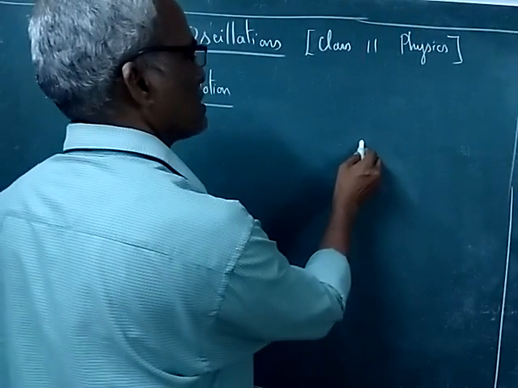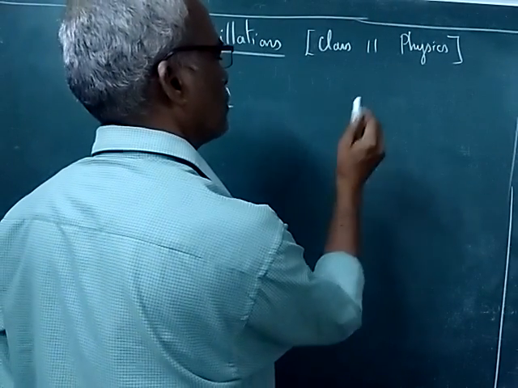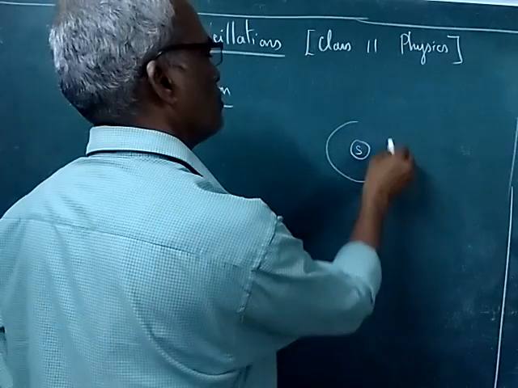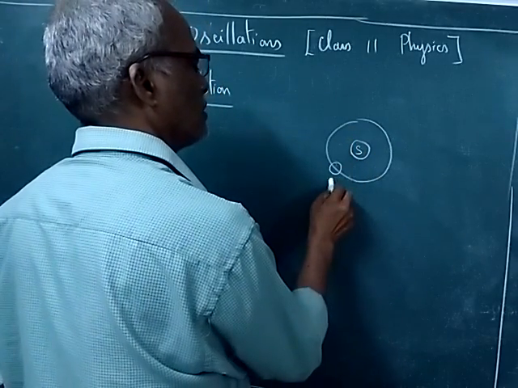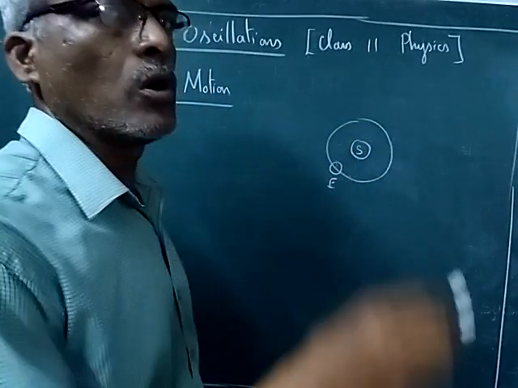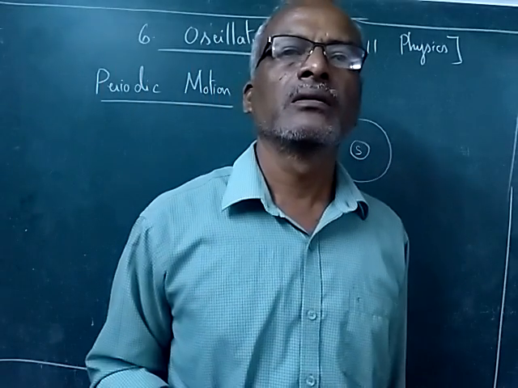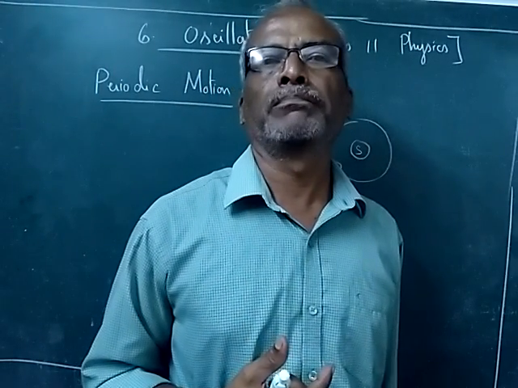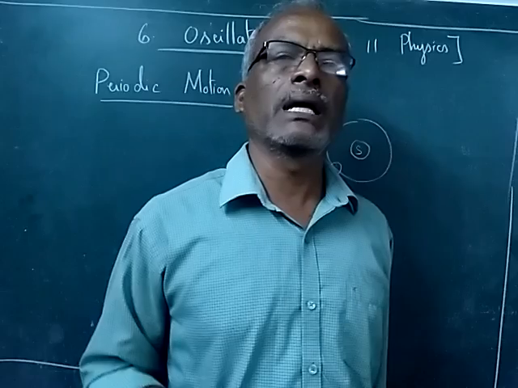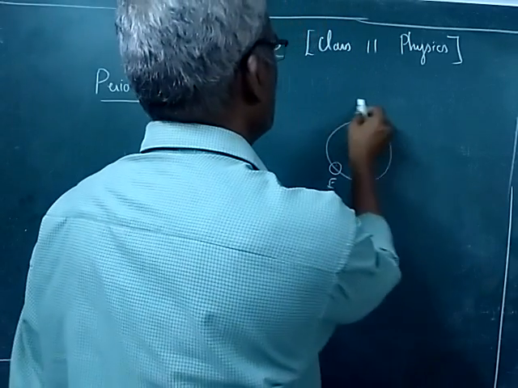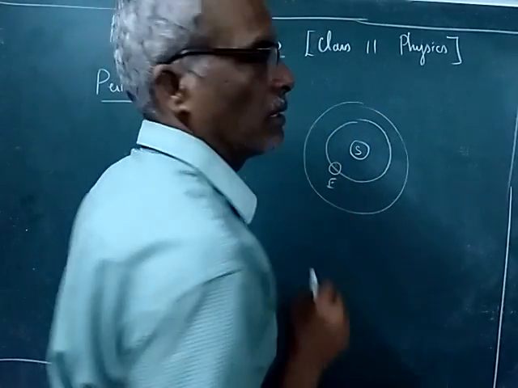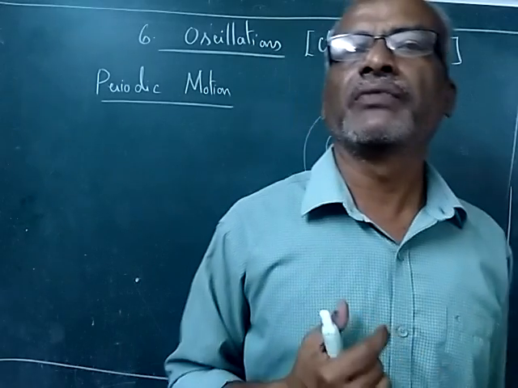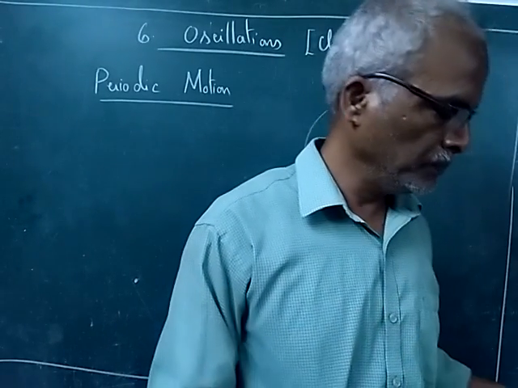If you see, this is the sun, okay, and the earth revolves around the sun with a definite period of time. Similarly, all the planets are revolving around the sun with a definite period of time.